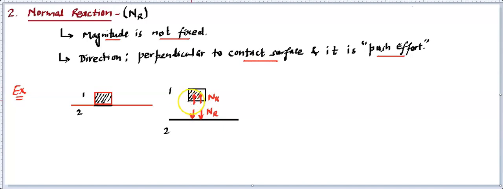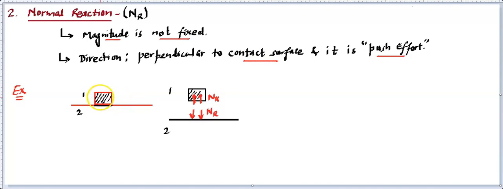So normal reaction is a contact force. It acts on the contact surface and it acts perpendicular to the surface, and it is pushing in nature, so it always pushes the surface, whether it's the surface of the block, the ground, or the table, whatever you have considered, right? It has always to be perpendicular. So, and it's a reactionary.